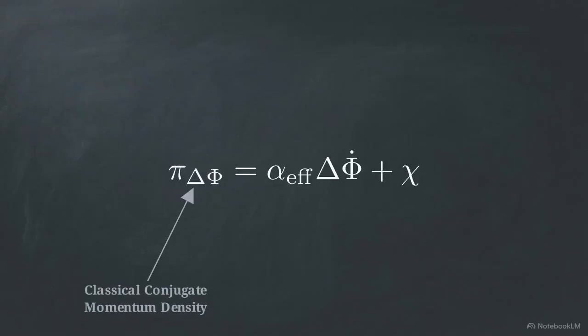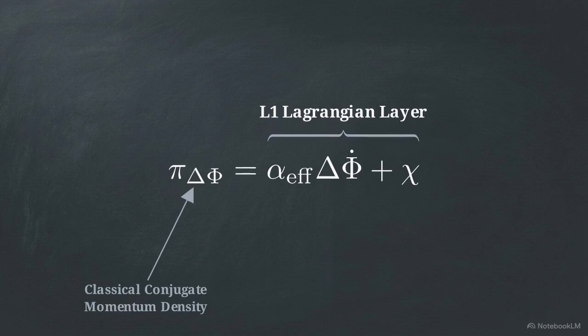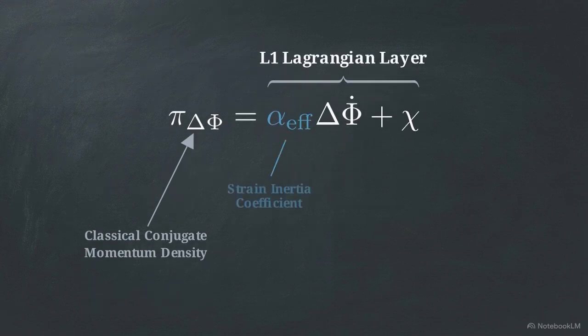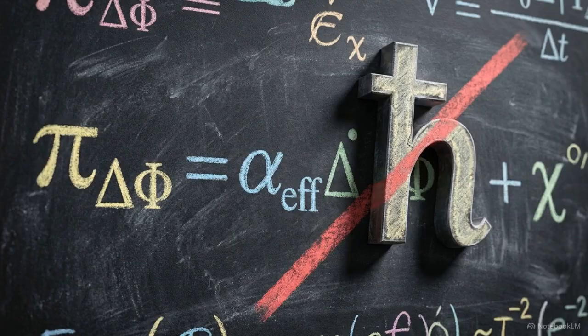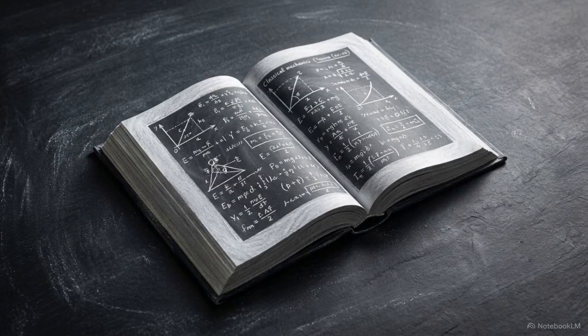This kinetic structure allows us to define a classical conjugate momentum density for the system. This equation breaks down into two distinct parts derived from the L1 Lagrangian layer. First, we have the strain inertia coefficient, alpha effective, multiplied by the phase velocity. Then we add chi, which accounts for velocity-dependent coupling. Notice what is missing from this equation. Planck's constant, h bar, the defining signature of quantum mechanics, is entirely absent from the bedrock formulation. The corpus provides a complete classical Hamiltonian mechanics, but nothing more.